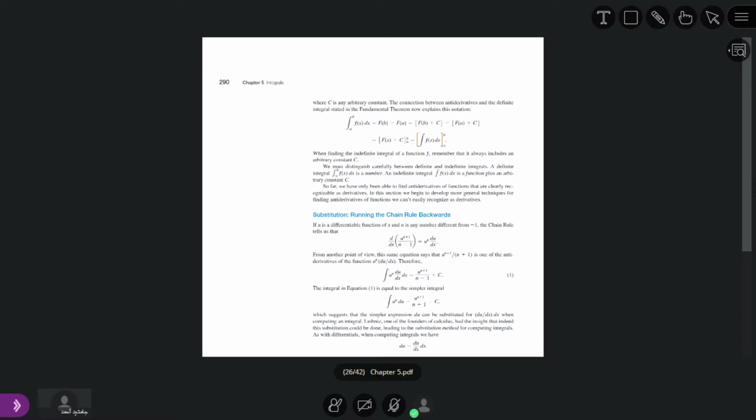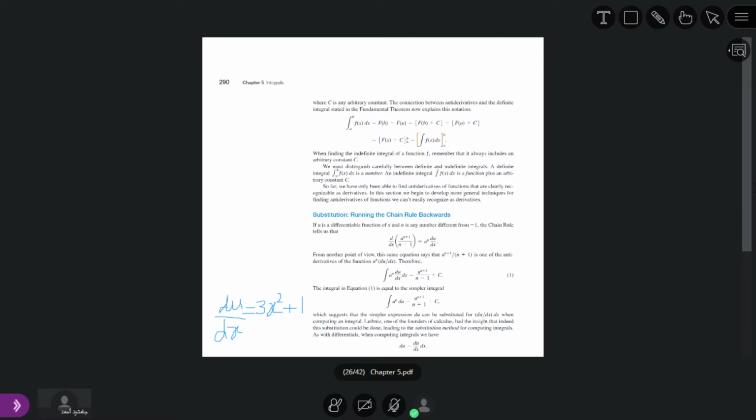Whenever we substitute this, now what is the derivative of x power 3 plus x? If we take its derivative, du over dx is equal to, what is the derivative of x power 3? 3x square. What is the derivative of x? It is equal to 1.